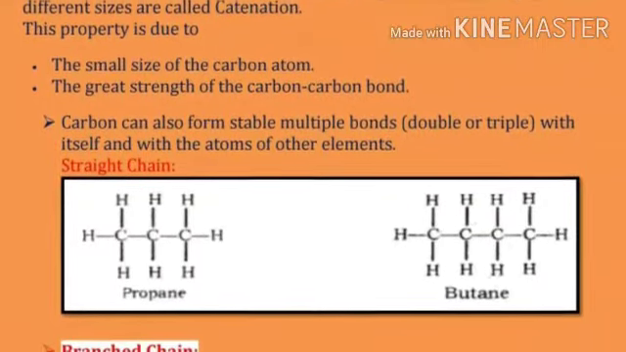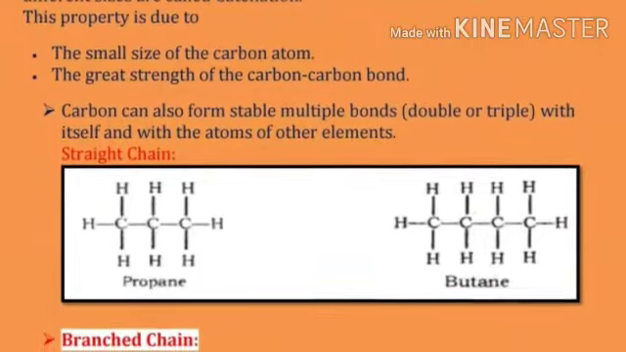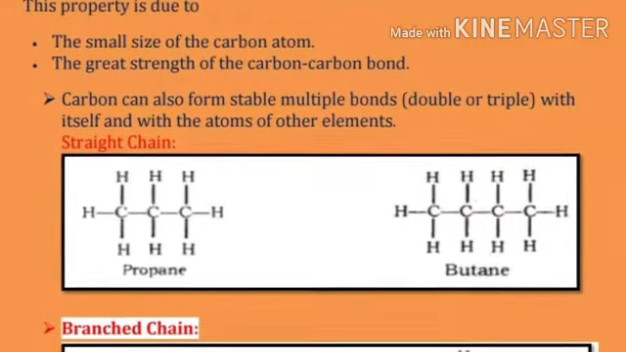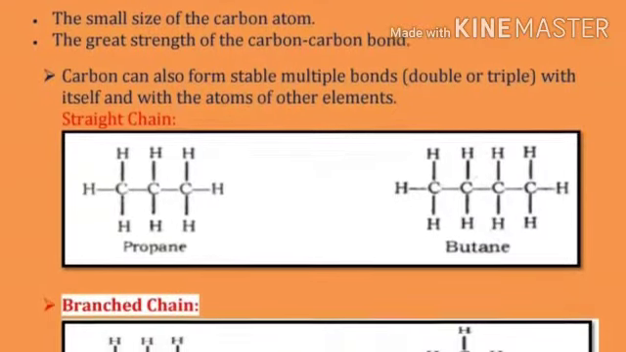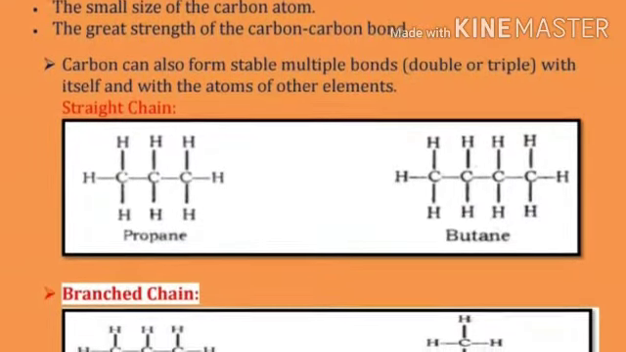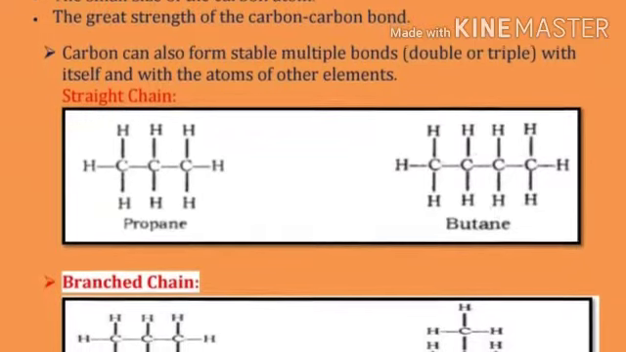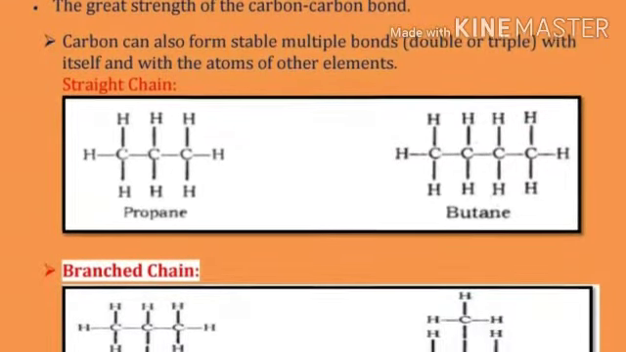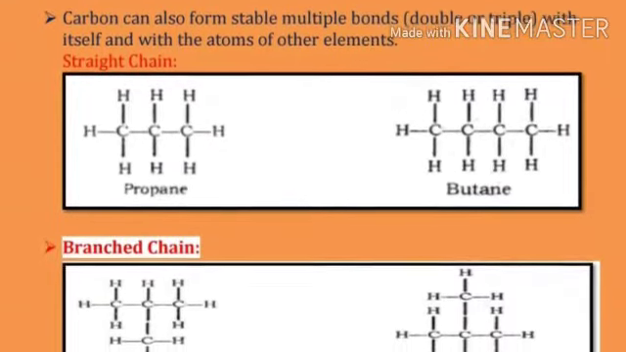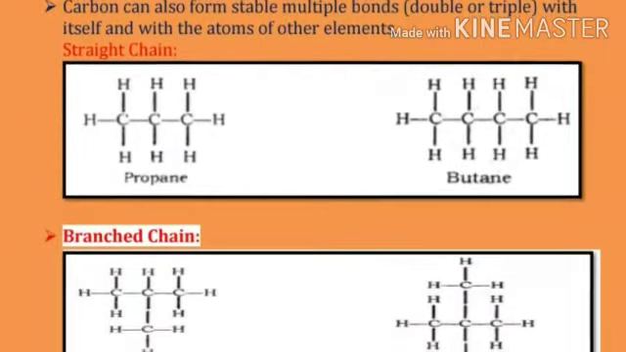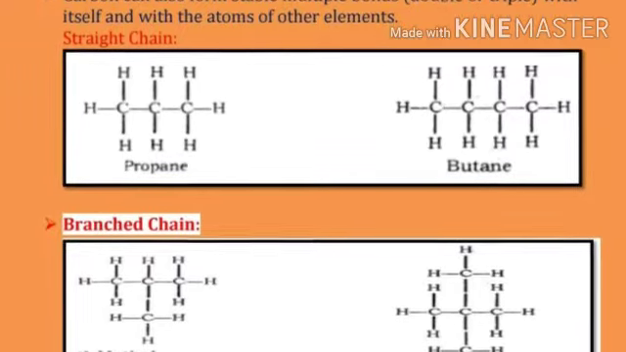A straight chain of carbon compounds. Example: propane and butane. Here propane is C3H8 and butane is C4H10. Here all the carbon-hydrogen bonds are interlinked to each other by a straight chain.